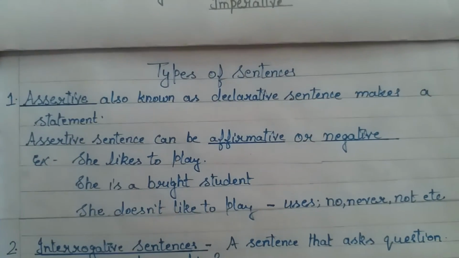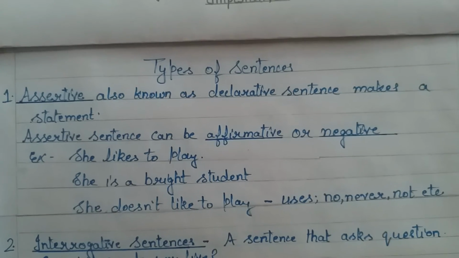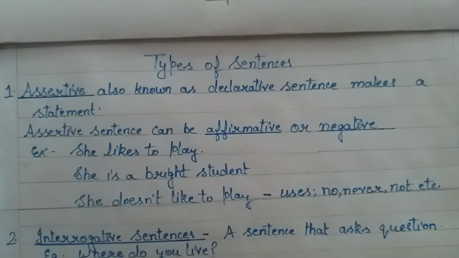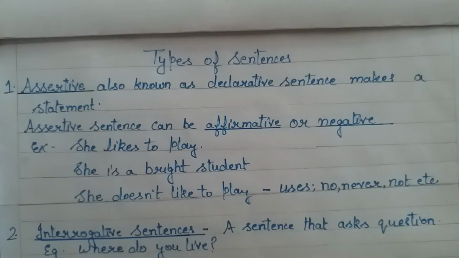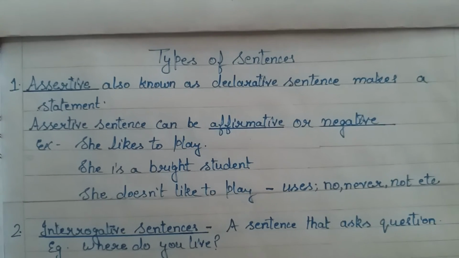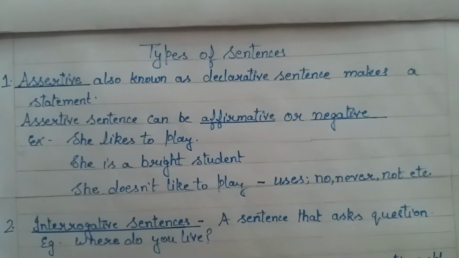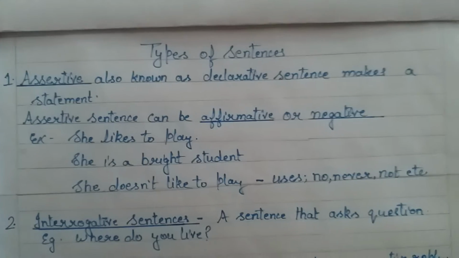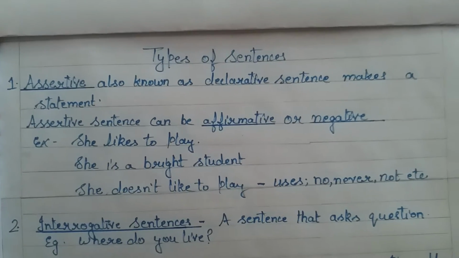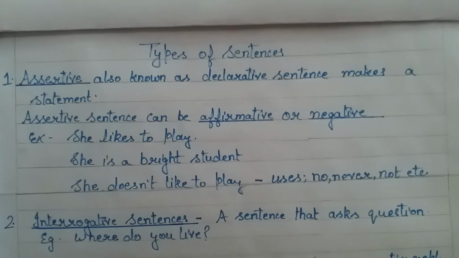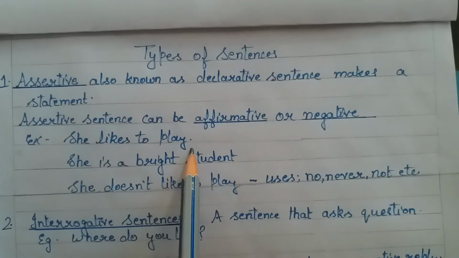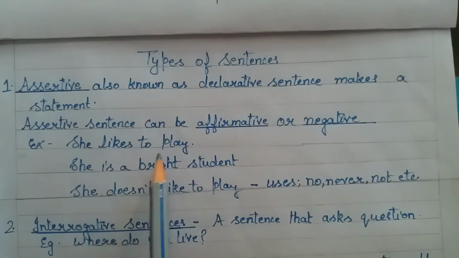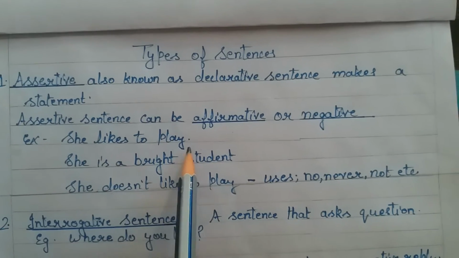First is assertive. These sentences are also known as declarative sentences, and they make only a statement. They are known as statement sentences. These assertive statements may be both affirmative or negative. Affirmative means positive statements, and negative means statements which involve no, never, not, none. For example, she likes to play. This is an affirmative, positive statement.